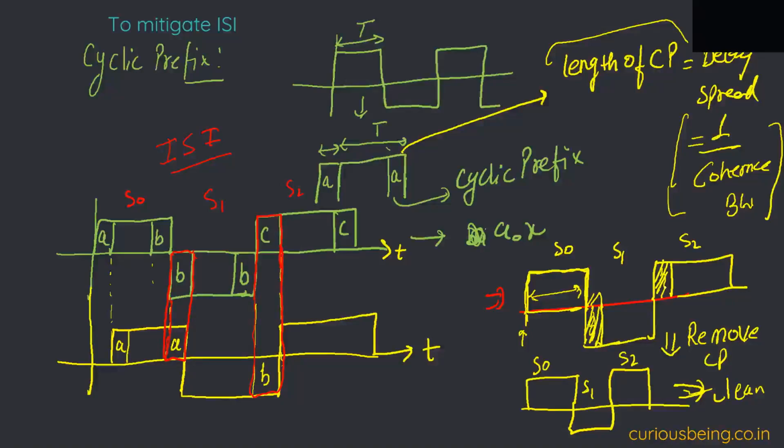Sometimes there is a scenario where, instead of cyclic prefix, we do some zero padding. That's a good question actually. When we only look from the inter-symbol interference point of view, it is fine. But from an OFDM system level point of view, like OFDM transmitter and receiver, the cyclic prefix also gives another advantage.